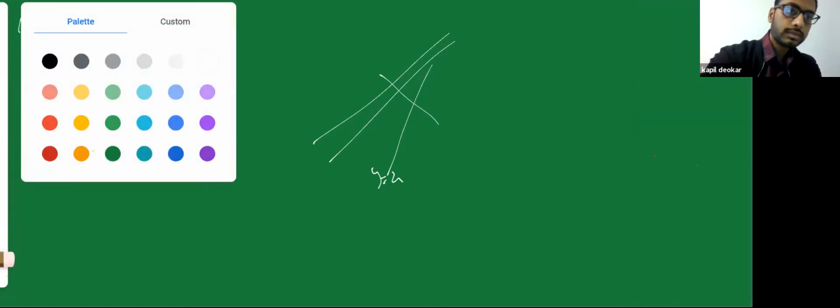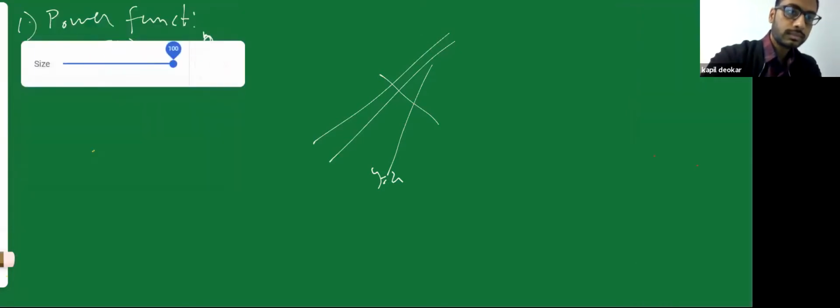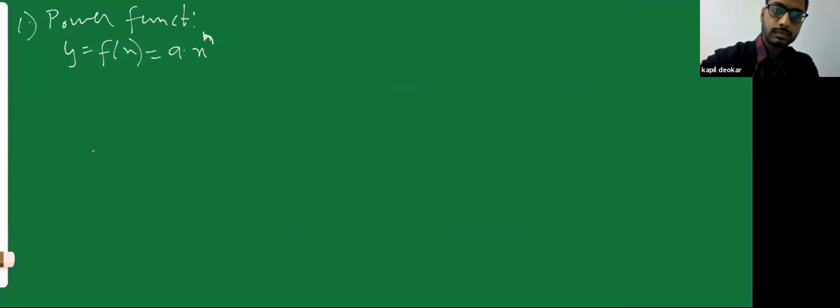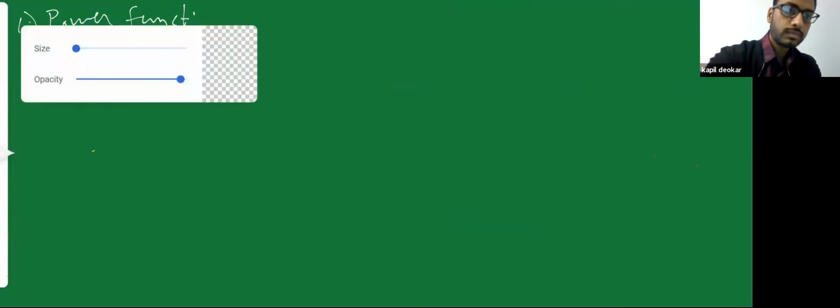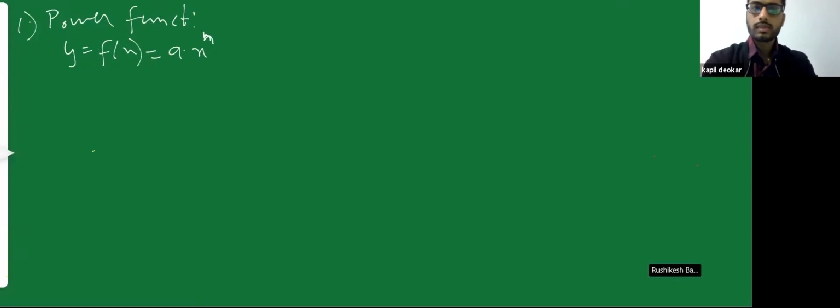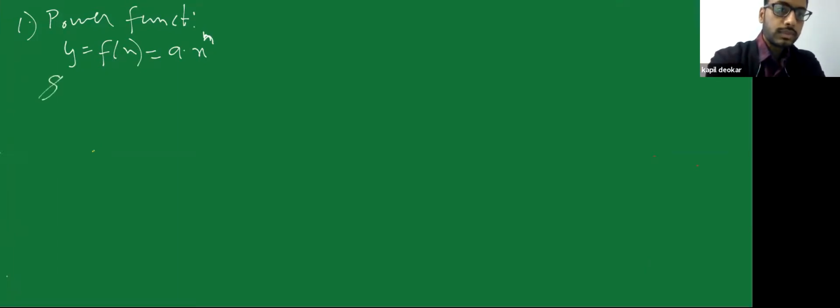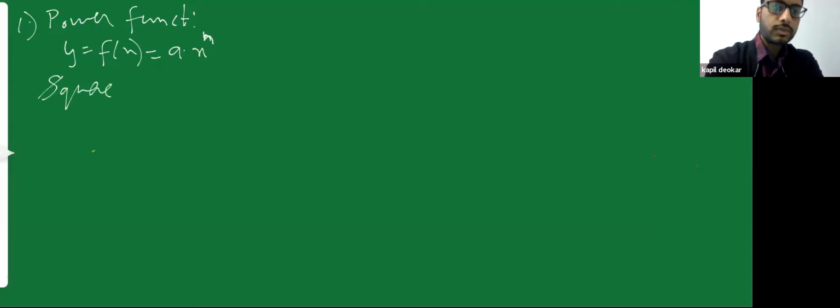Just erase this. Okay. So let us increase the power now. Instead of y is equal to x, or x raised to 1 terms, we'll see square functions. So let us draw a graph for y is equal to x square.